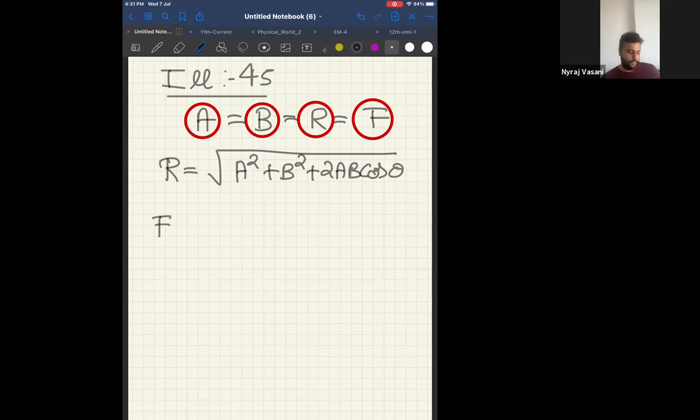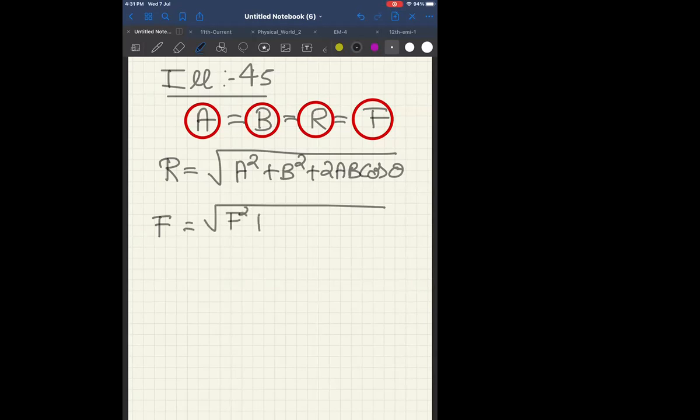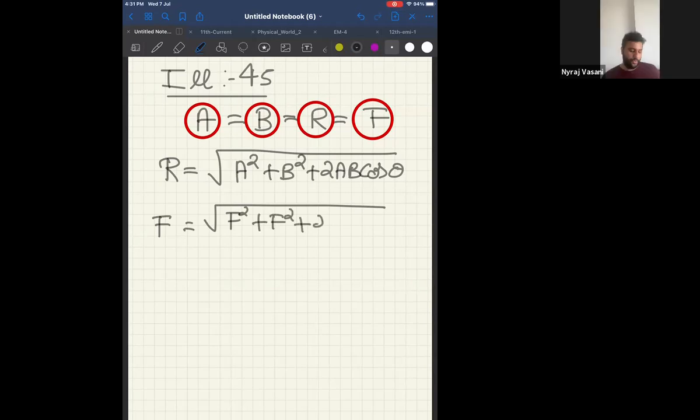F is equal to square root of, what is A? A is also F. F square plus, B is also F, F square plus 2 into F into F cos theta. This is what they are asking us, and they are asking at what angle they are inclined. That means I have to find the value of theta.